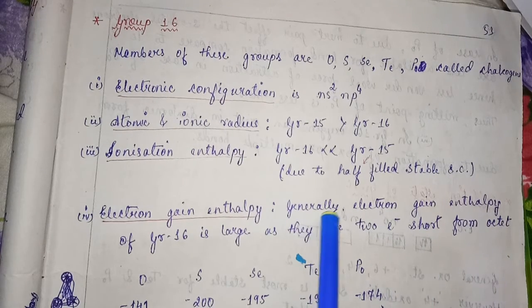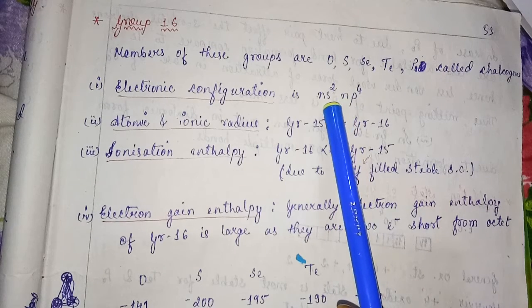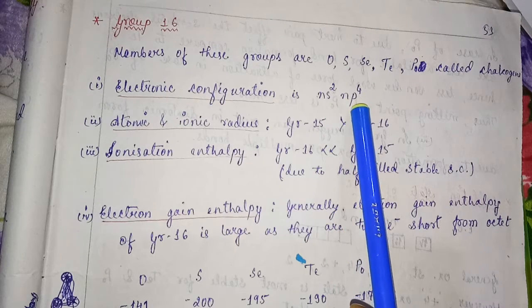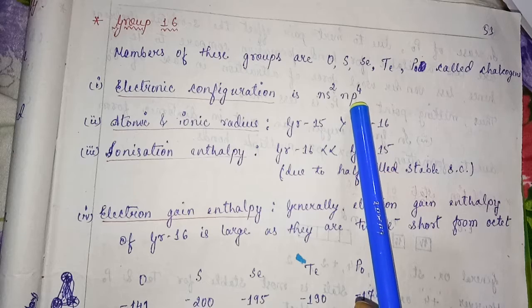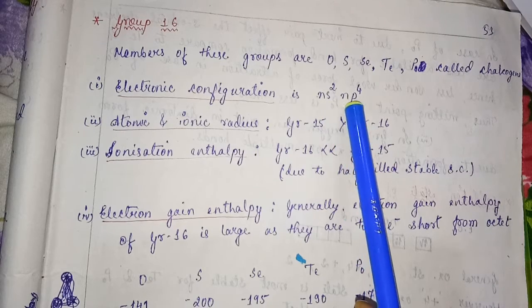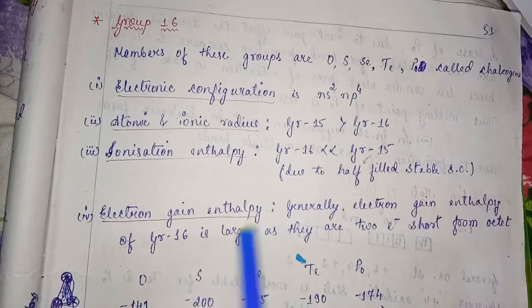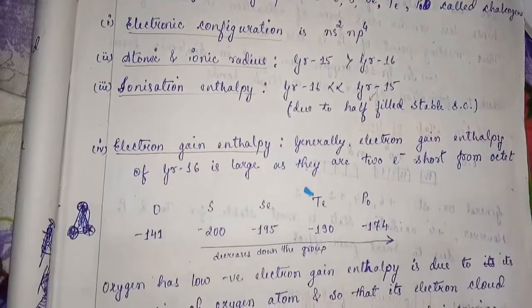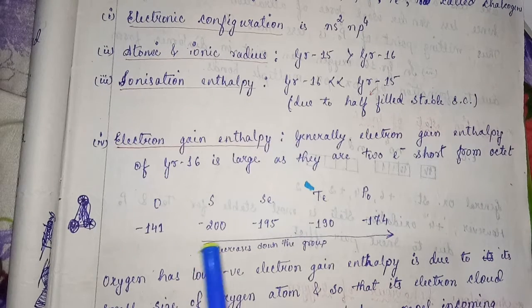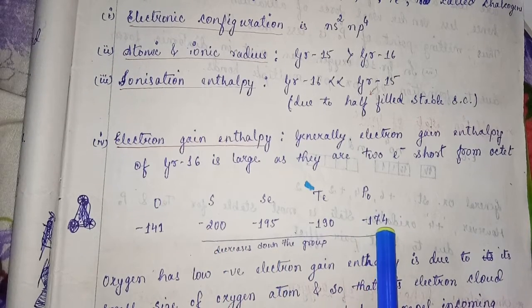If we take their electronic configuration, it is ns2 np4, so they are 2 electrons short from the octet, which is ns2 np6. For oxygen, sulfur, selenium, tellurium, polonium, the electron gain enthalpy is -141, -200, -195, -190, -174. The trend is decreasing from -200 to -174.